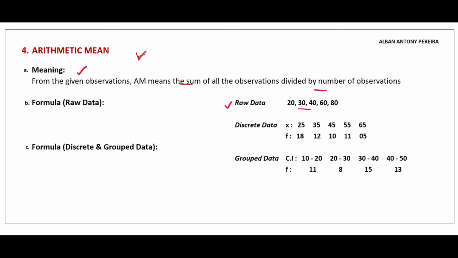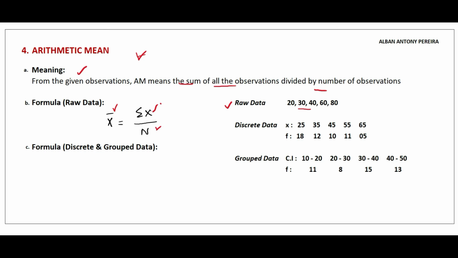So this is raw data, and the formula for raw data is arithmetic mean, x bar, equal to sigma x divided by n. Here sigma x stands for the sum of all the observations, n stands for the number of observations, and x bar stands for the arithmetic mean of x observations. So this is the formula for computation of arithmetic mean in case of raw data.